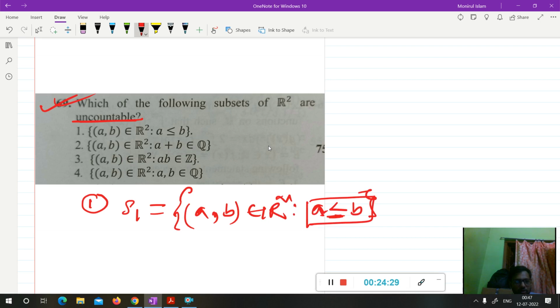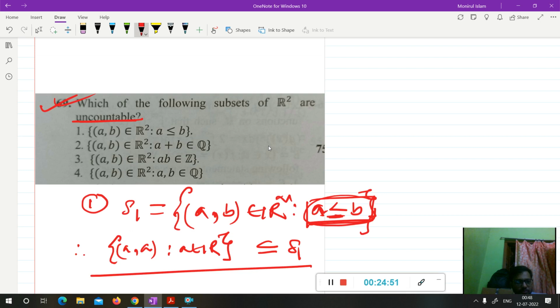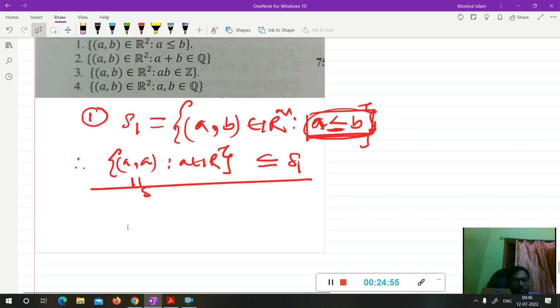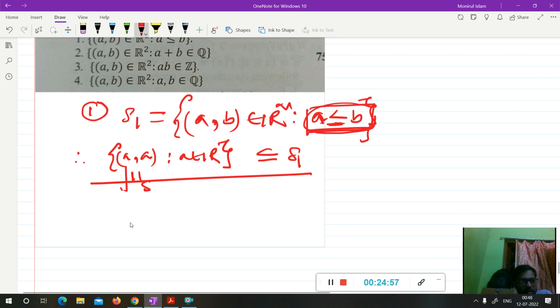So you can say therefore this set contains the set of all (A, A) such that A belongs to R. This is a subset of S1, because if the member of the set is (A, B) such that A is equal to B, it may happen that A equals B. So this set will be a subset of S1. Now this set contains an infinite number of elements, because this element is coming from R, so this has uncountable choices. Also this element has uncountable choices, so the total number of elements of this set will be C cross C.